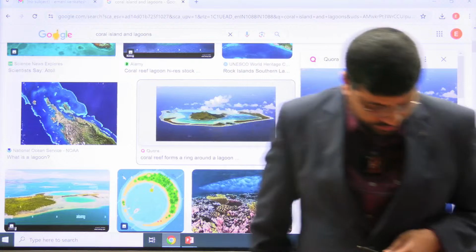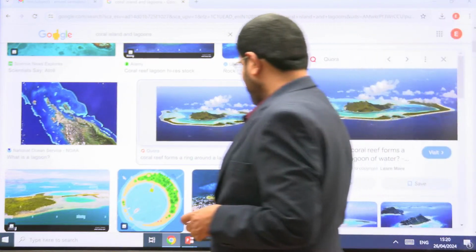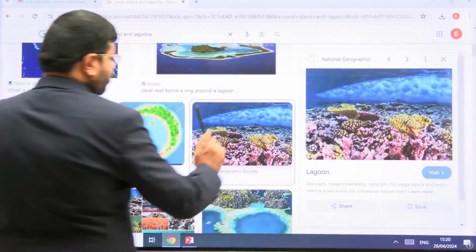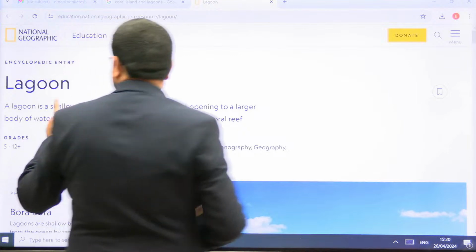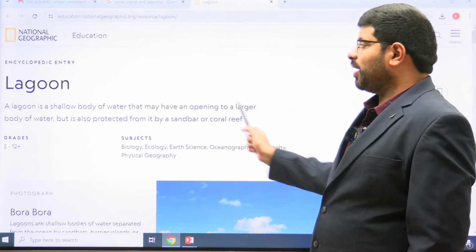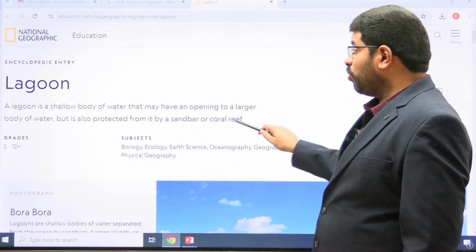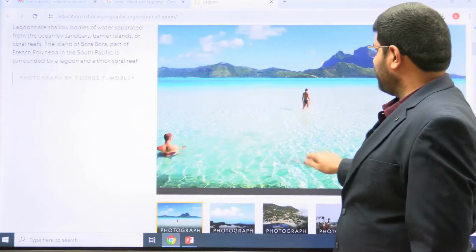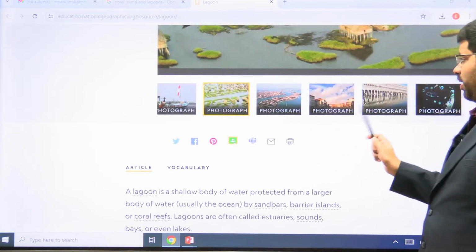Right. Then as you can see further, this is where you will find the beautiful lagoons. Look at the NGC. They are talking about lagoon. It's a shallow body of water that may have an opening to a larger body of water, but is also protected from it by a sandbar or a coral reef. So maybe I have given an example of coral reefs. That is the beauty, right?